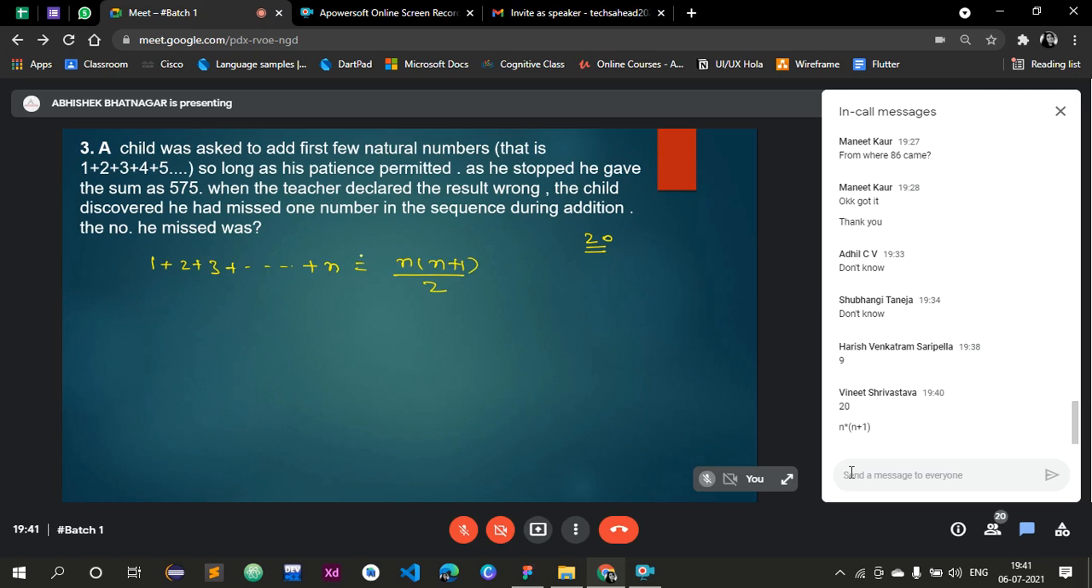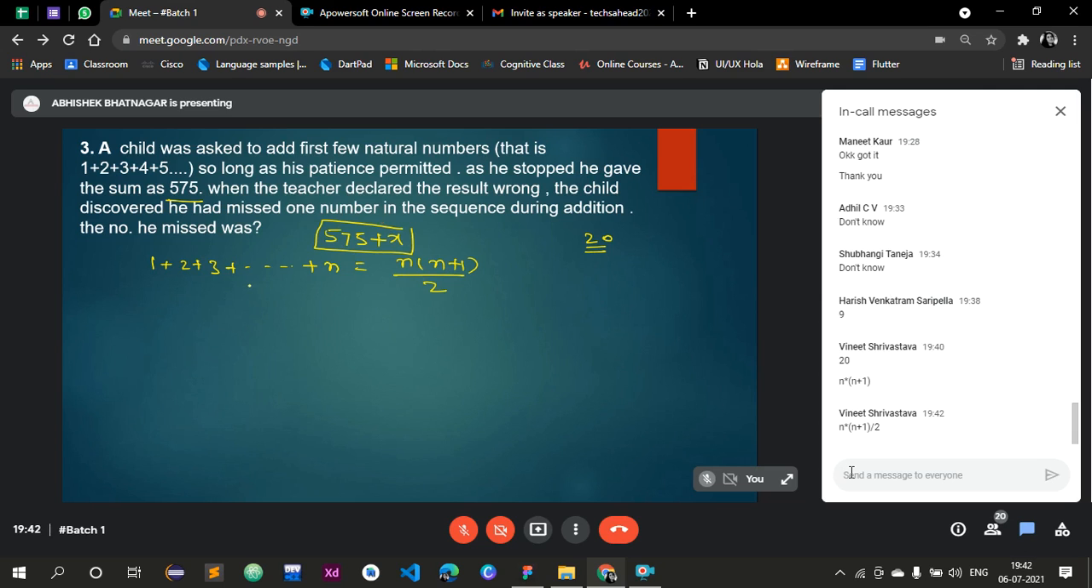So now my result is 575, which is a wrong result because he missed a number. That means the actual number should be like 575 plus something. It should be greater than 575. Now by using hit and trial, we have to reach nearby 575, and that result should be greater than 575. Just check it out by using this formula, n into n plus 1 upon 2. If we add first 20 natural numbers, then the result must be 20 into 21 divided by 2, that is equal to 210. That is quite far.